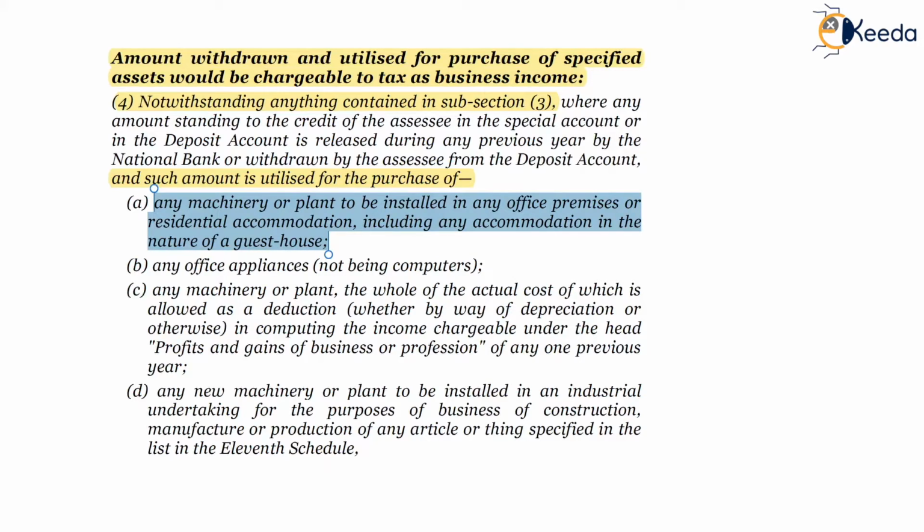So, similar provision as in additional depreciation. Any office appliances not being computers, here any office premises or residential accommodation.